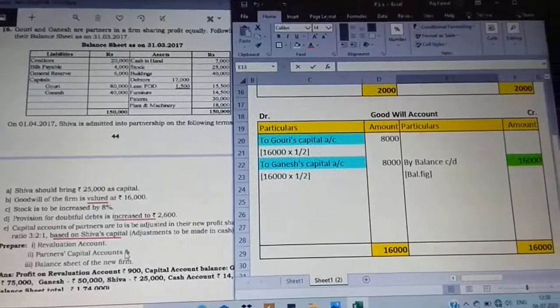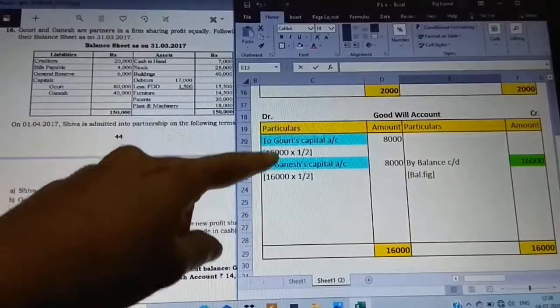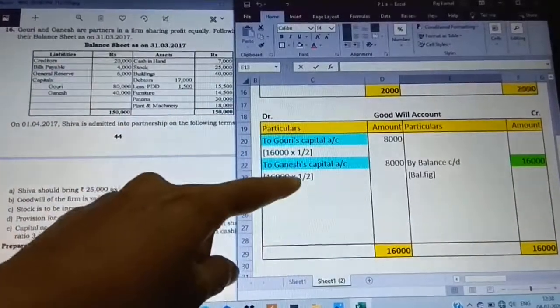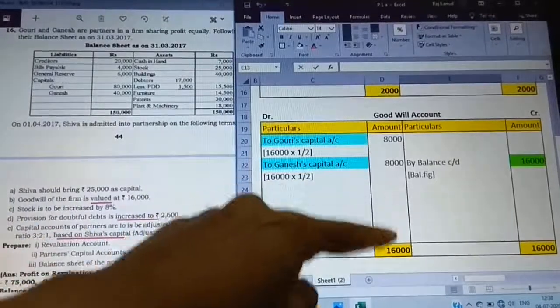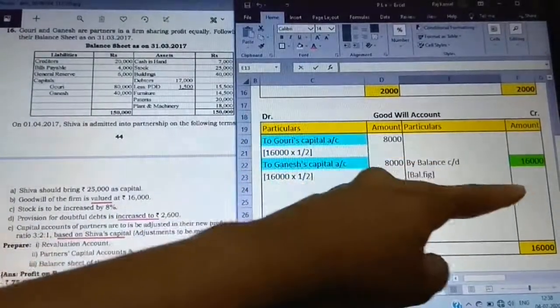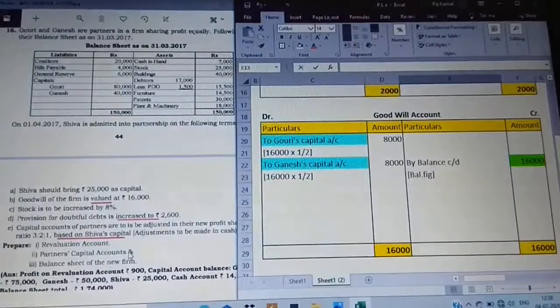Just observe, I have done it on the debit side to the old partners' capital accounts in their old ratio. It is being distributed. The same total is taken. As nothing affects the credit side, it is treated as the closing balance, balance carried down. This is always the case when the instruction is valued, raised or created only. No further instruction is given. This is how we have to follow. Just observe it.